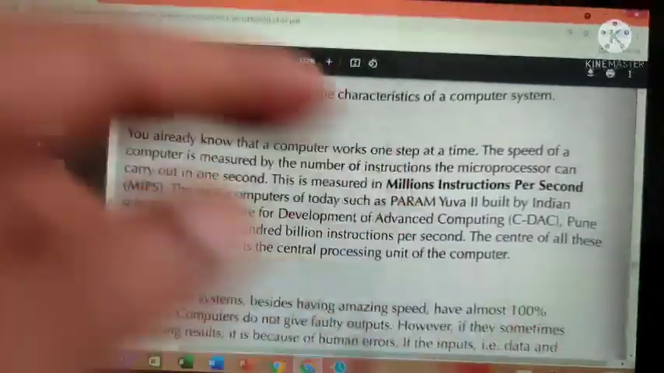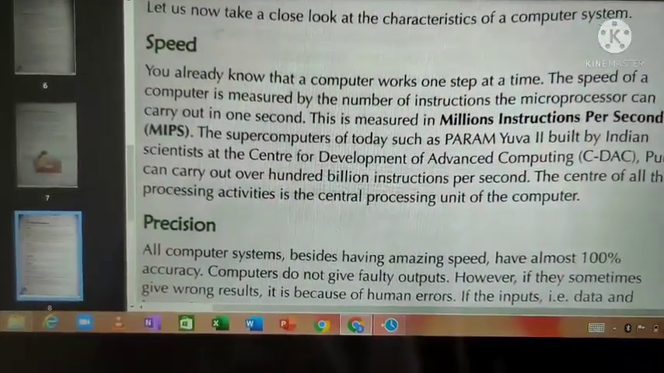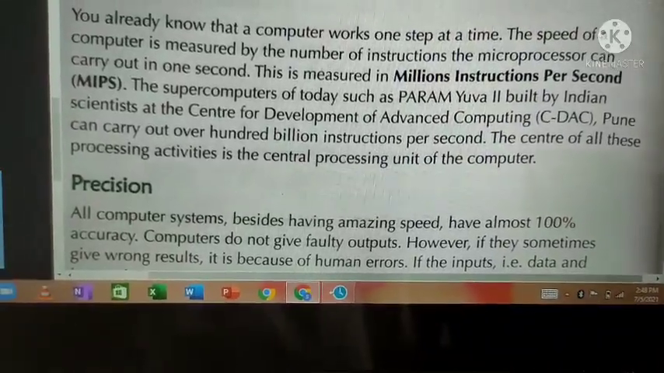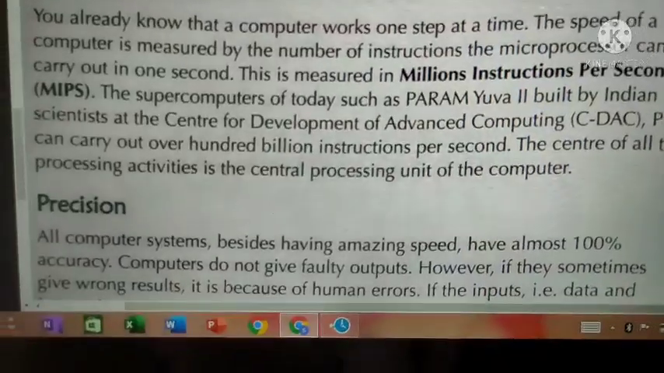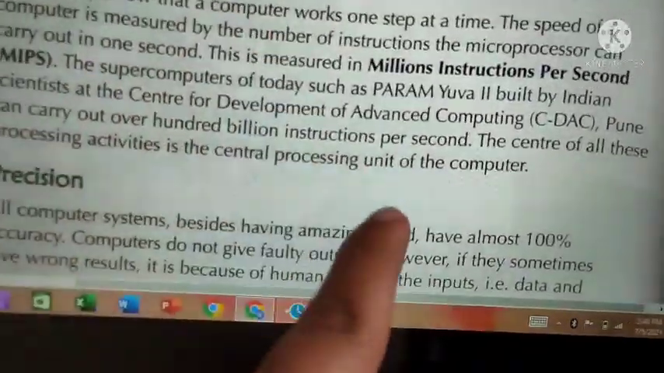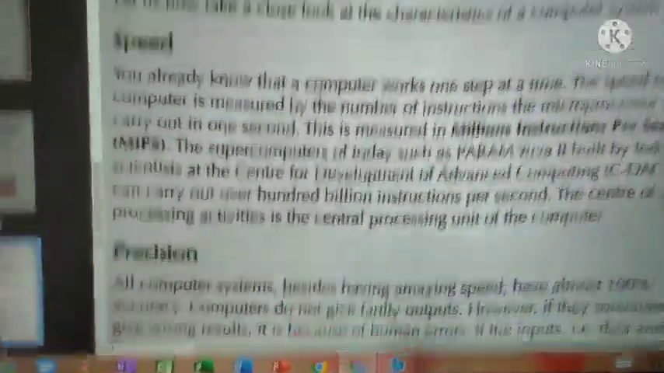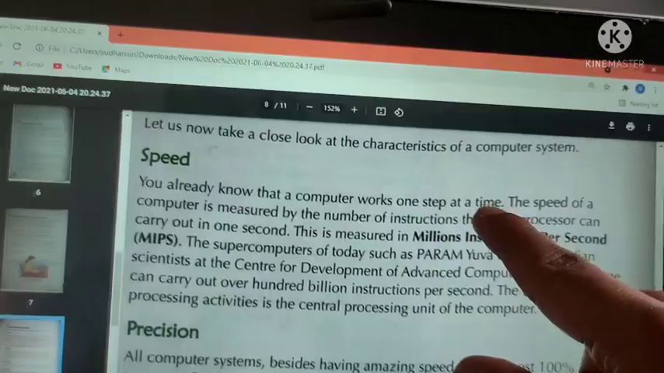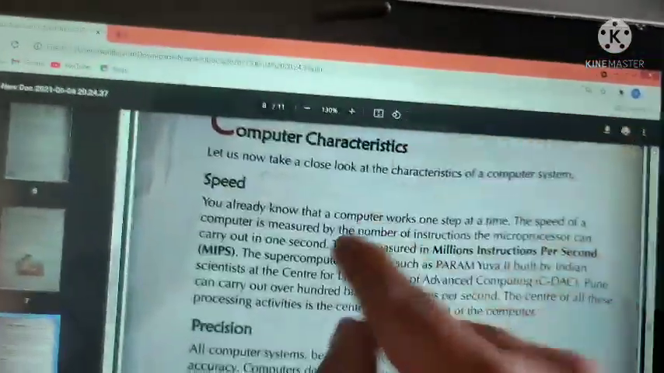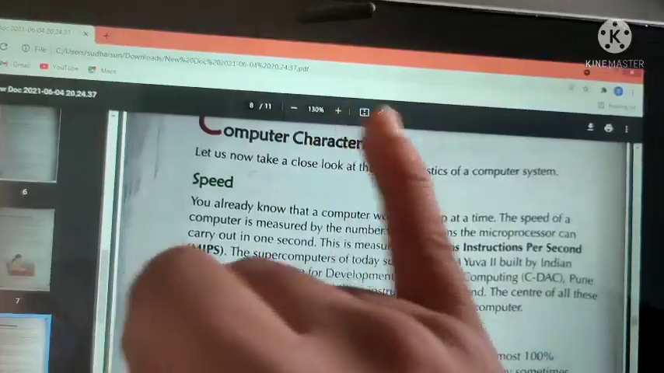The center for all this processing activity is the central processing unit of the computer. All these processes are carried out in the CPU, the central processing unit. So till now, what we saw is all about the speed of a computer. The computer works speedily, so speed is a characteristic of a computer.